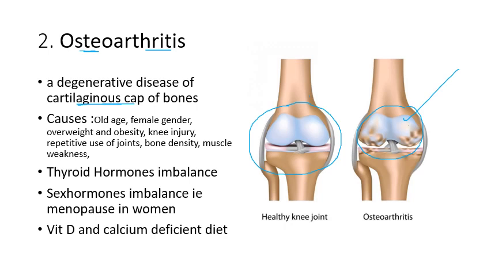You can see degeneration is seen over here. So whenever there is a movement between these two bones, it causes lots of friction because there is no cartilaginous cap present in between, and that again causes the degeneration of the joints, painful and inflamed joints.